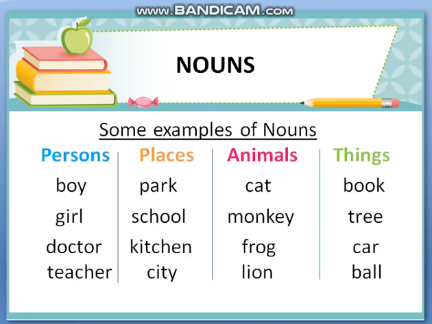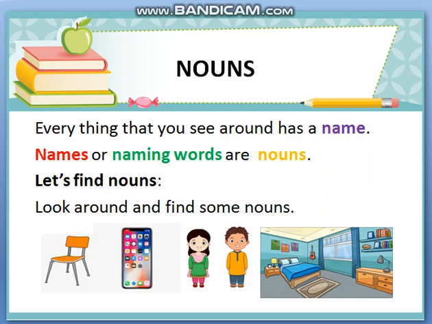Now if we look at some examples of nouns, names for persons, for example boy, girl, doctor, teacher. I hope you can add more to it. Names for people: father, mother, brother, sister, uncles and aunts, maybe servants and maids. And places like park, school, kitchen, city. And animals, a long list: cat, monkey, frog, lion, for example. You all know a whole lot of them. Then things, as I told you, whatever you see around: book, tree, car, ball, all these are nouns.